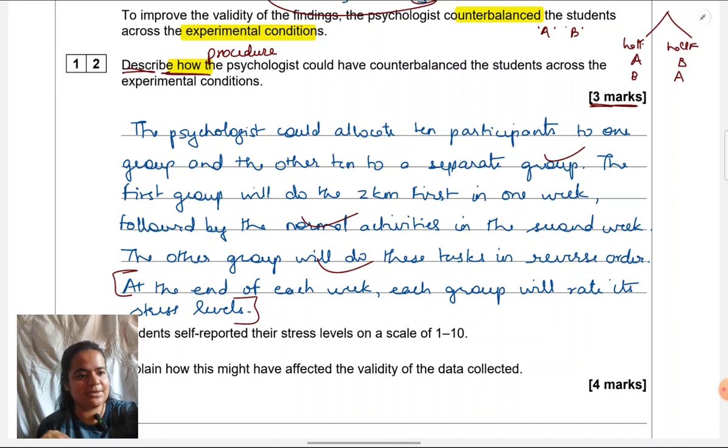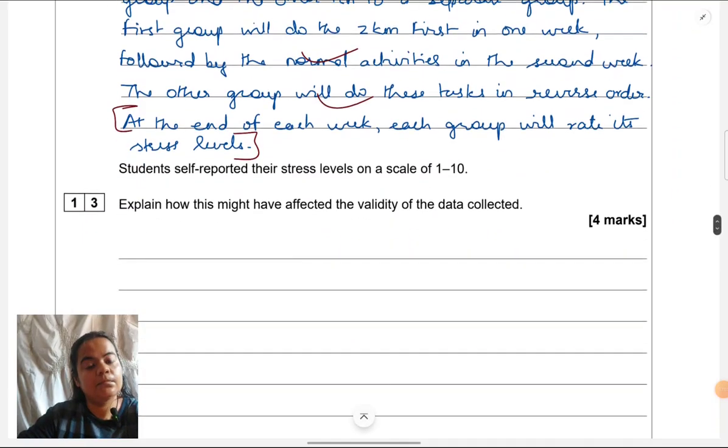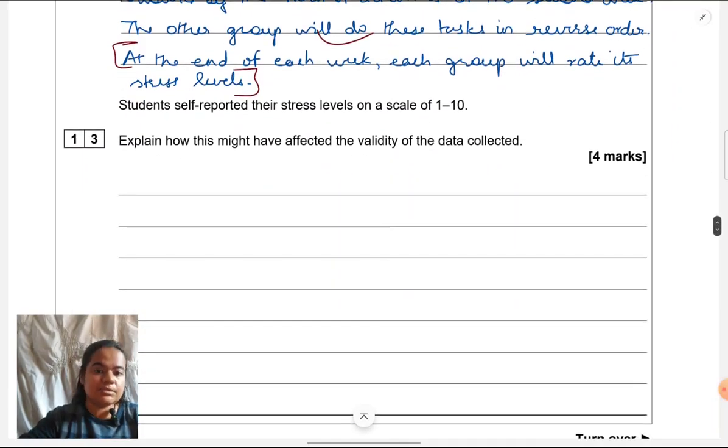Let's come to the next one. The next question is, students self-reported their stress levels on a scale of 1 to 10. Explain how this might have affected the validity of the data collected. This is a 4 marks question.